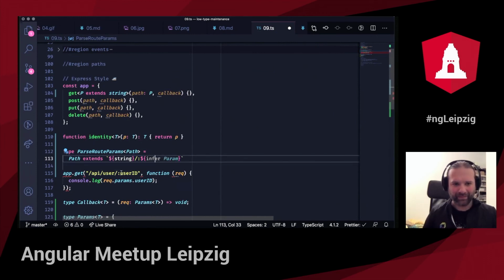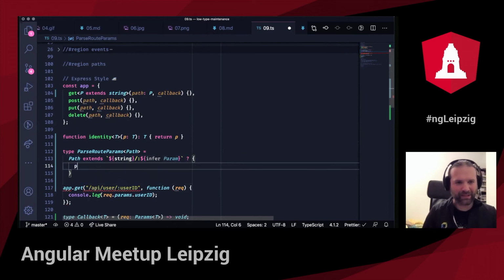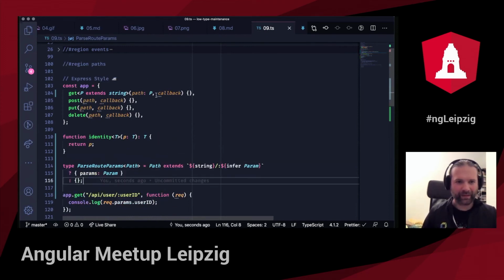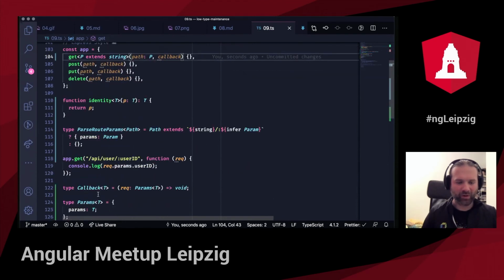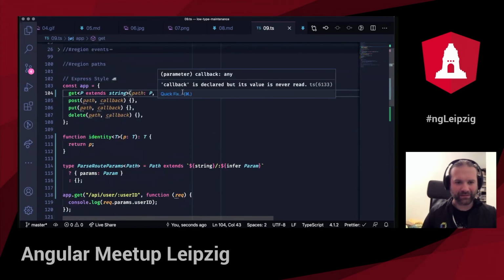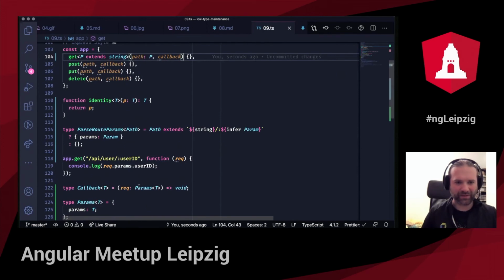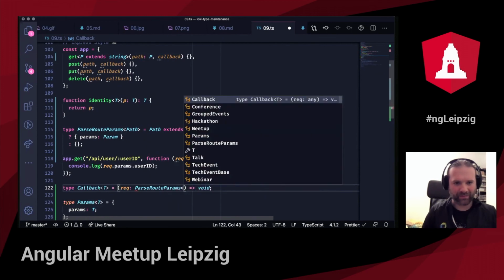Infer this one particular thing, userId, for example. So if this condition is true, I create an object that's called params, and which is of type param. Okay, let's make it like that. Otherwise, I return the empty object. Okay, so I then have to change the callback signature, callback of T. How did I do that? Callback is of, no, I changed it here. Req is ParseRouteParams of T.